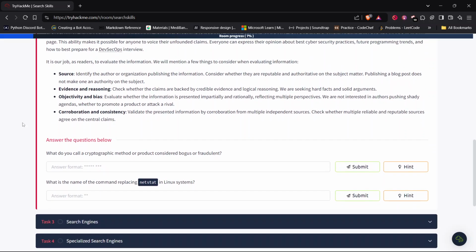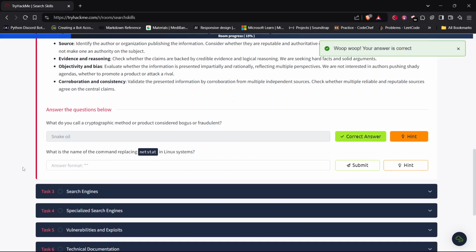Okay, let's answer the questions. What do you call a cryptographic method or a product considered bogus or fraudulent? We call it snake oil. What is the name of the command replacing netstat in Linux systems? The command replacing netstat in Linux is socket statistics, ss.